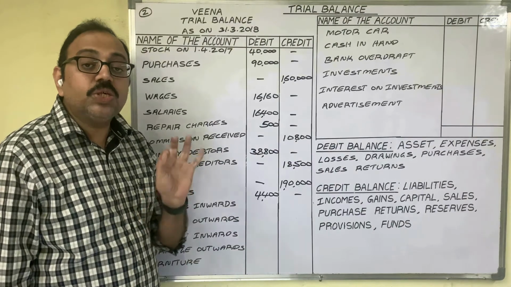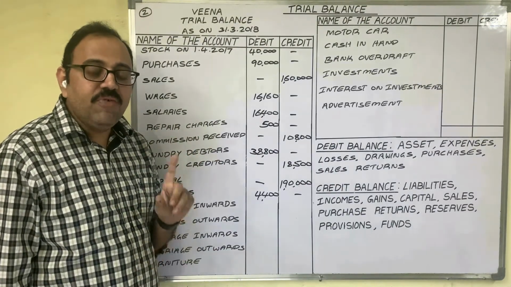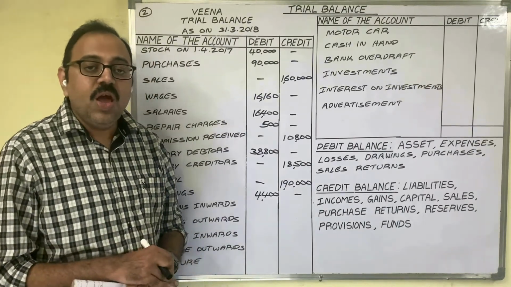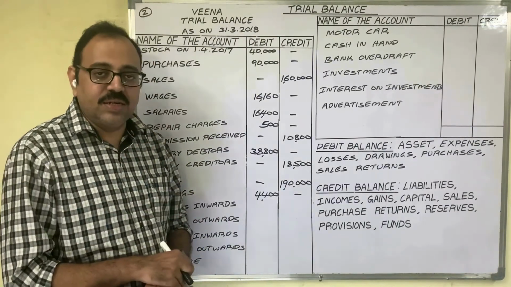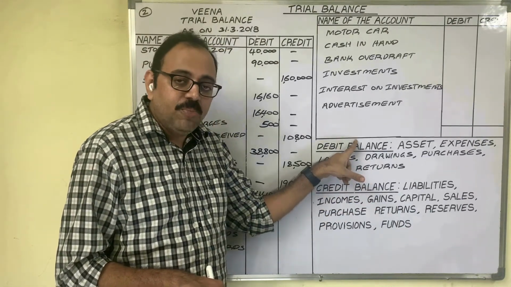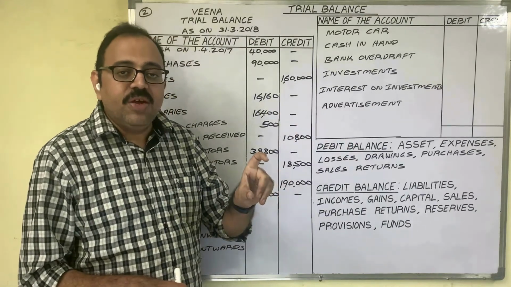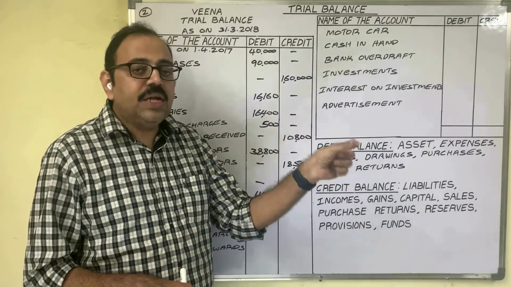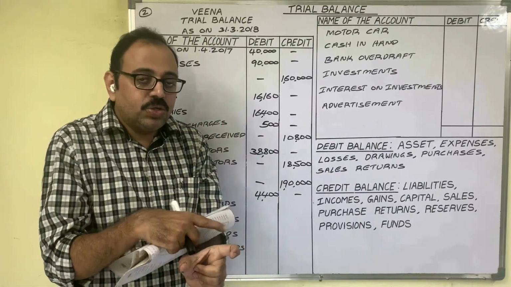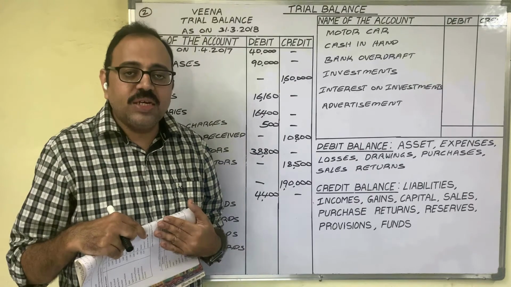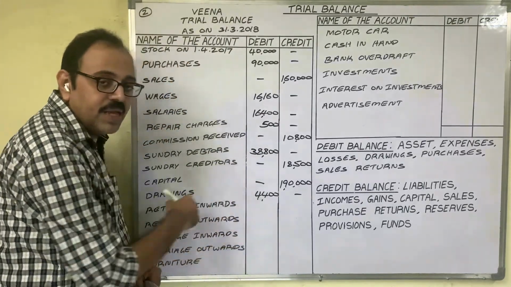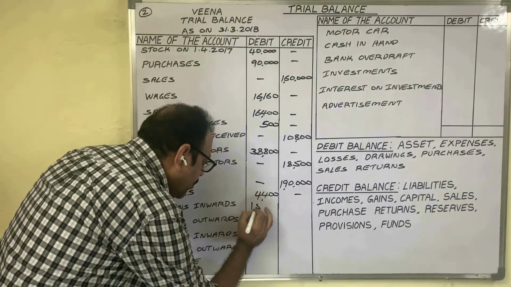Sales returns account is a goods related account. Whenever sales returns are given in the question, while writing the journal entry, we always debit sales returns. The sales returns account always shows a debit balance, because when sales returns are debited in the journal entry, that entry is posted on the debit side only. So if you calculate the balance of sales returns, it shows a debit balance. Therefore, in the debit column, we have to write the amount 15,500 rupees.